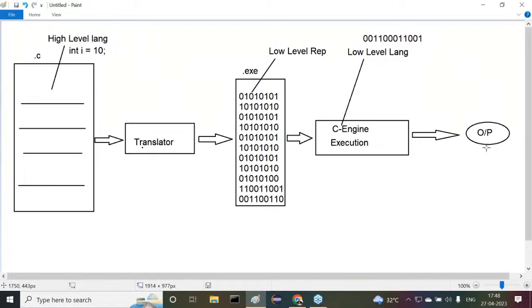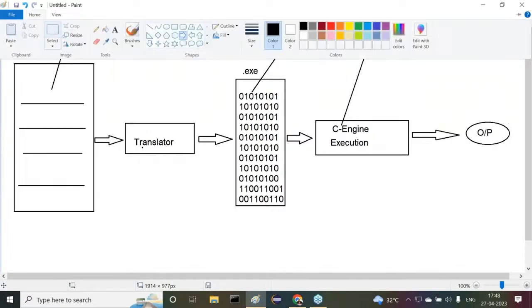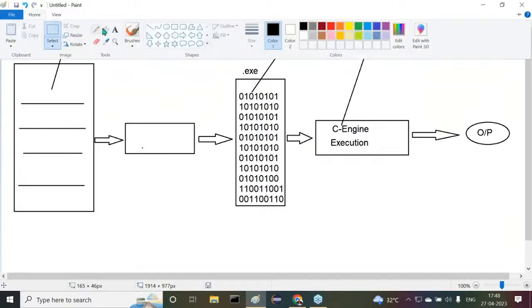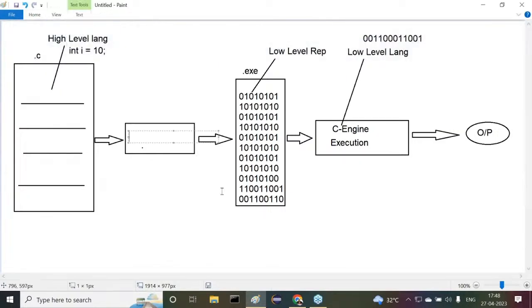C engine is able to provide what there? The required output. Now this is exactly the process of executing our program. Are you getting it or not? Now you understand it clearly. Here we have used a translation process to translate the program from high level representation to low level representation. This translation process is called compilation.